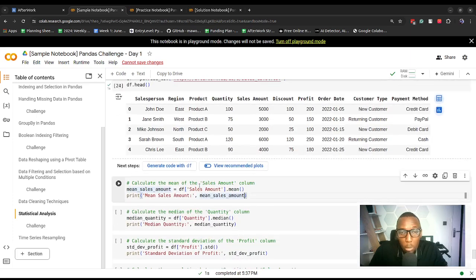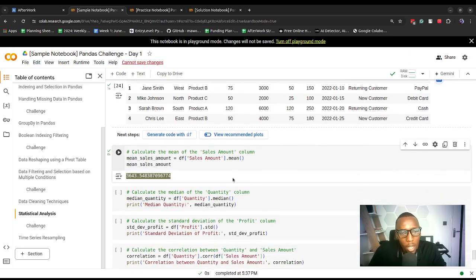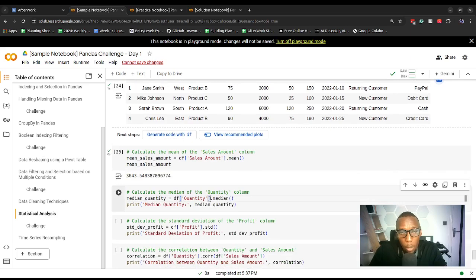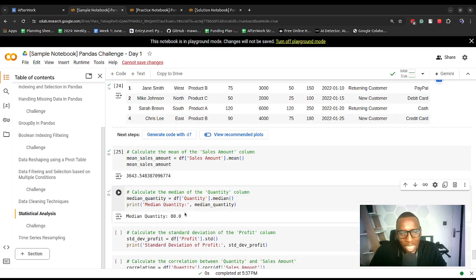Then we can calculate the mean of sales amount. If we wanted to calculate the mean of this particular column, we reference the column name, then apply the mean function, and store the result in mean_sales_amount, and we can print out our outcome. We don't need to use the print function, but we can always do that if we want. It will give us some more information, but this is the mean. We do the same thing for median. We apply the median function to quantity, and we can print it out. It will tell us median quantity.